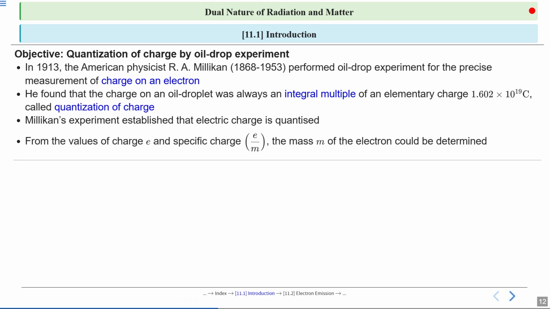So, by knowing both the value of elementary charge e and the specific charge, which is e divided by m, where e is the elementary or primary charge and m is the mass of the electron, scientists could calculate the mass of the electron itself.